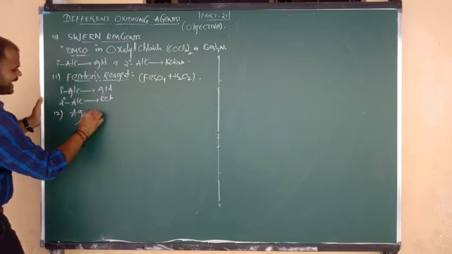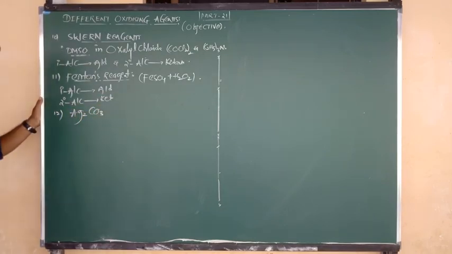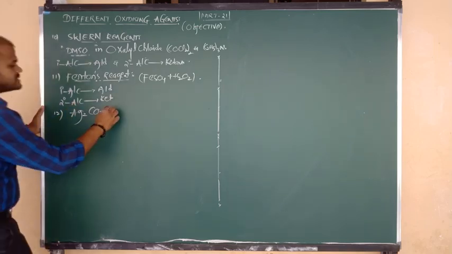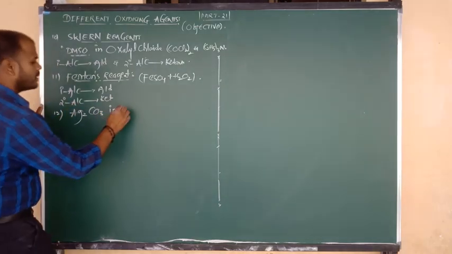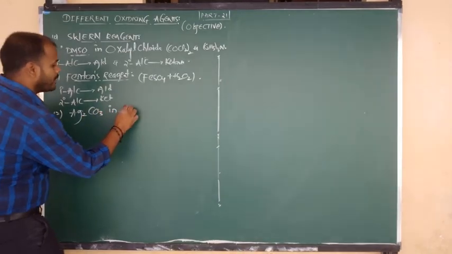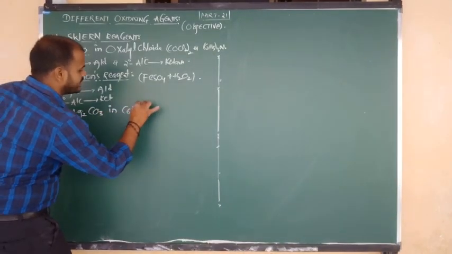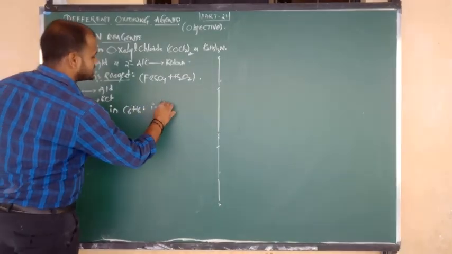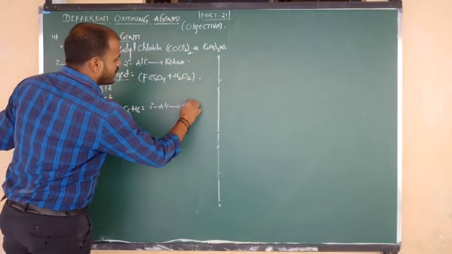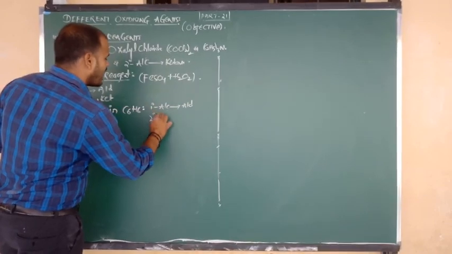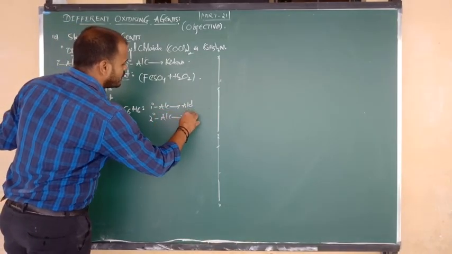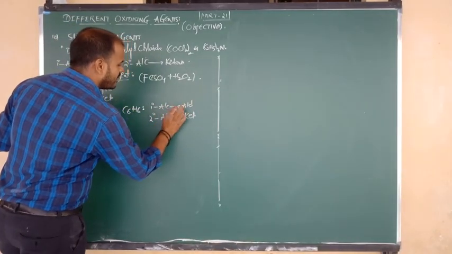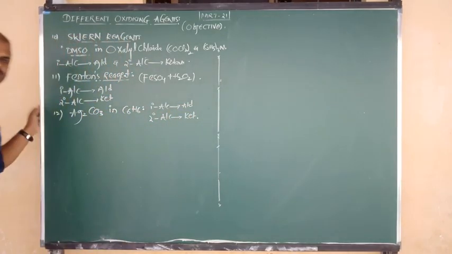Next, go for the 12th one, beta. The oxidizing agent is silver carbonate, Ag2CO3. Silver carbonate in benzene. What is the formula of benzene? C6H6. Again the same thing. It commonly oxidizes what, beta? Primary alcohols to aldehydes and secondary alcohols to ketones.